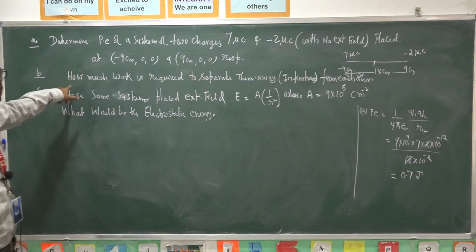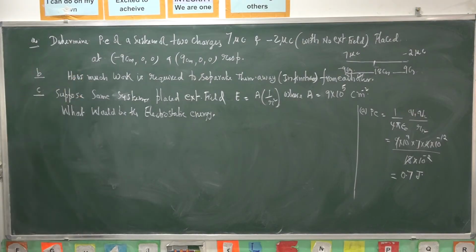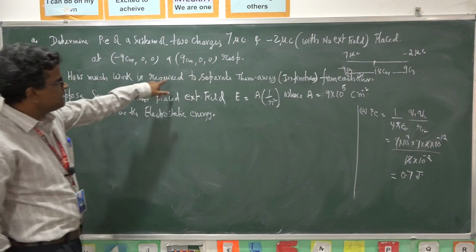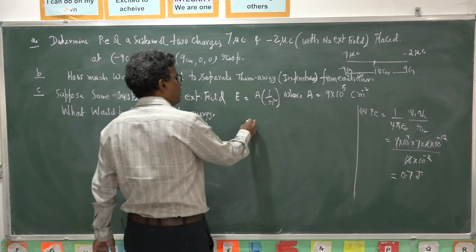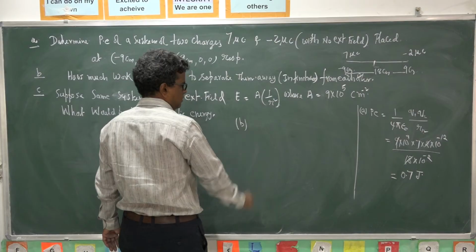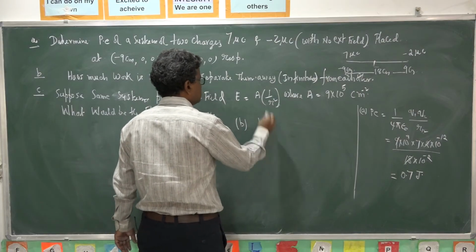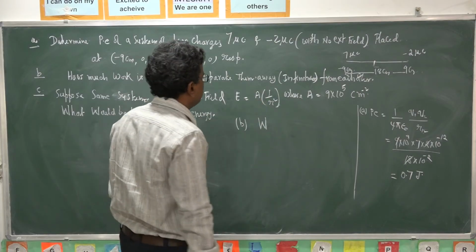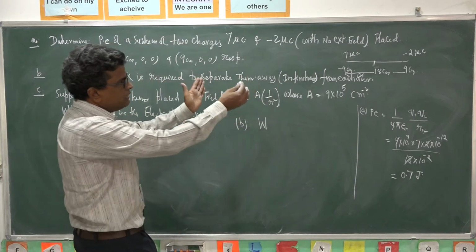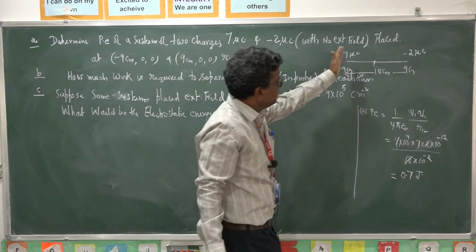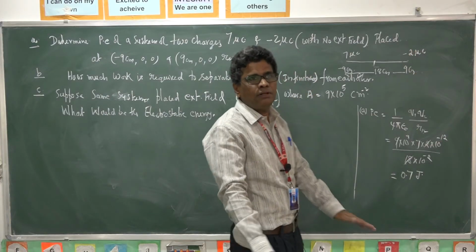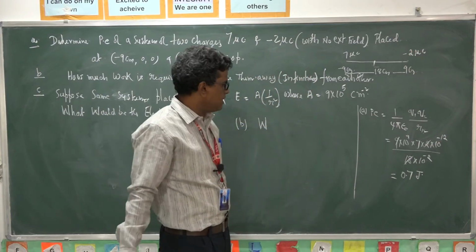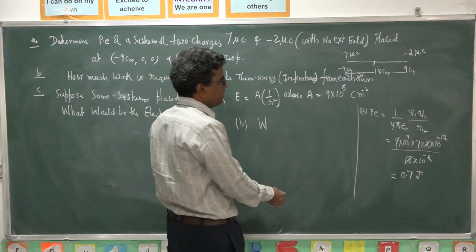Now, the second one: how much work is required to separate them? So we want B, the work done to separate them. That means initially they are in this configuration, initially they are placed here. To separate them, how much work should be required?